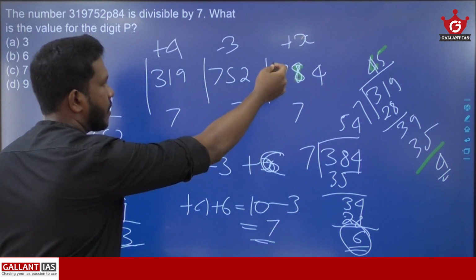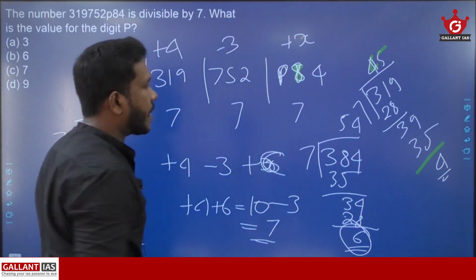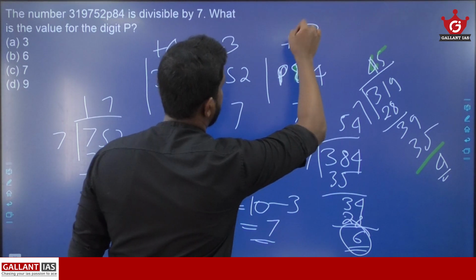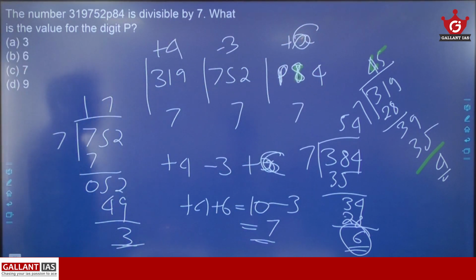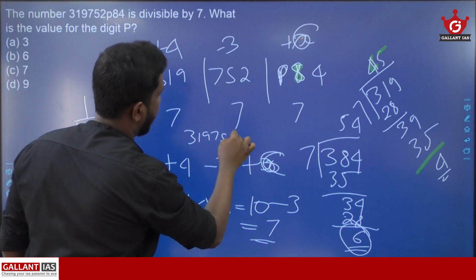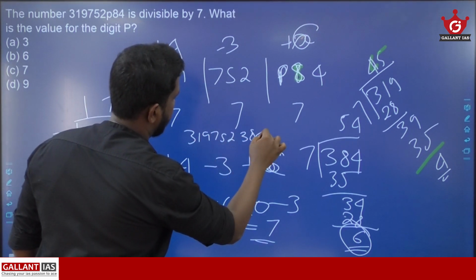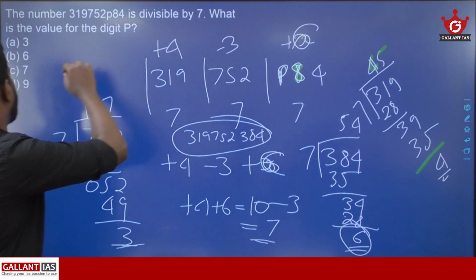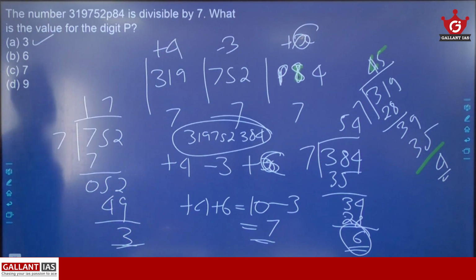So when you are substituting the value of P as 3, then this x value becomes 6, and we can say that the number 319,752,384 is divisible by 7. So the P value is 3, option A.